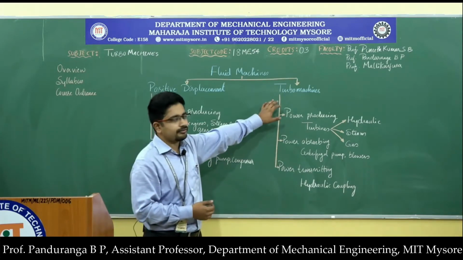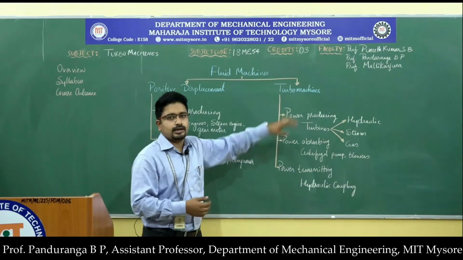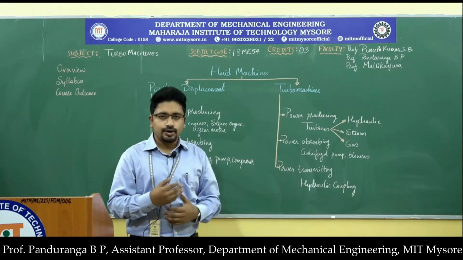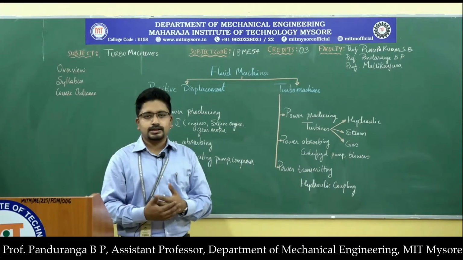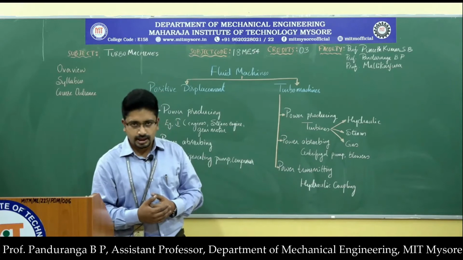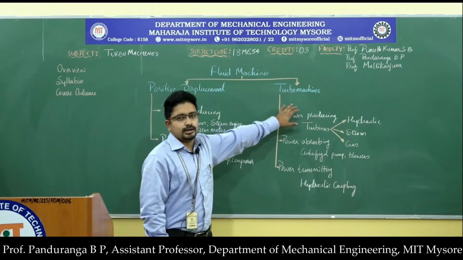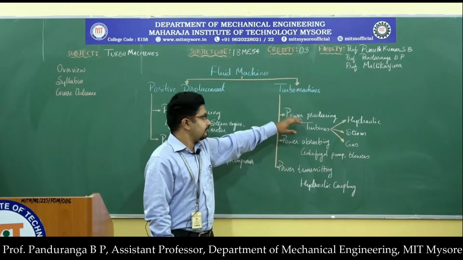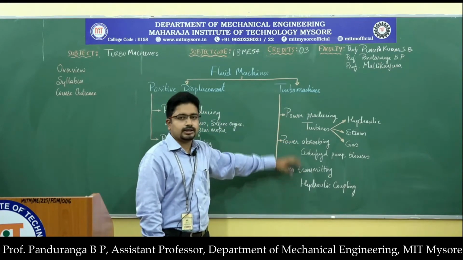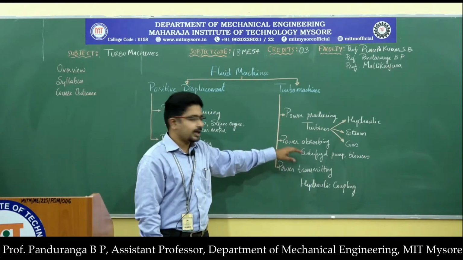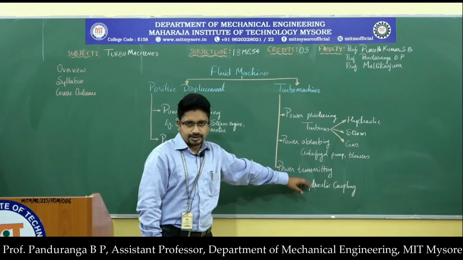There are a few types of machines where the fluid flow will be continuous and there will be a rotating element which imparts energy to, or absorbs energy from, the fluid. So those kinds of machines we call turbo machines. Broadly, the turbo machines can be classified as power producing, power absorbing and power transmitting turbo machines.